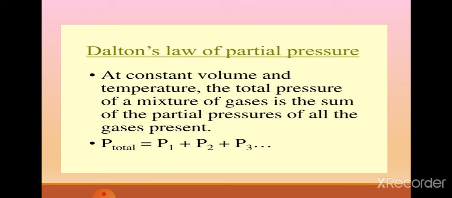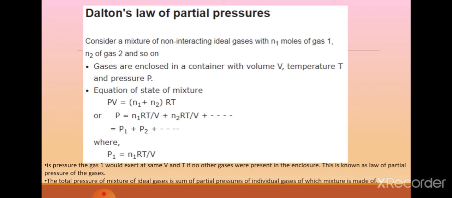So the pressure that a component gas of the gaseous mixture would exert if it were only present in the volume under consideration at a given temperature is the partial pressure of the component. Now let's move on to derive Dalton's law of partial pressures, and see what we can do.